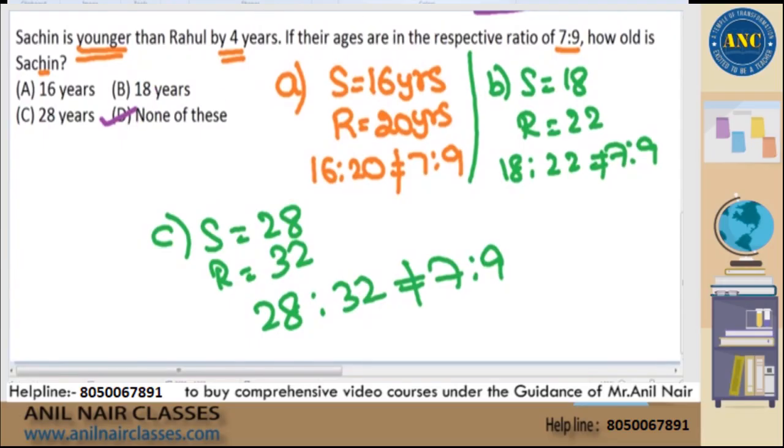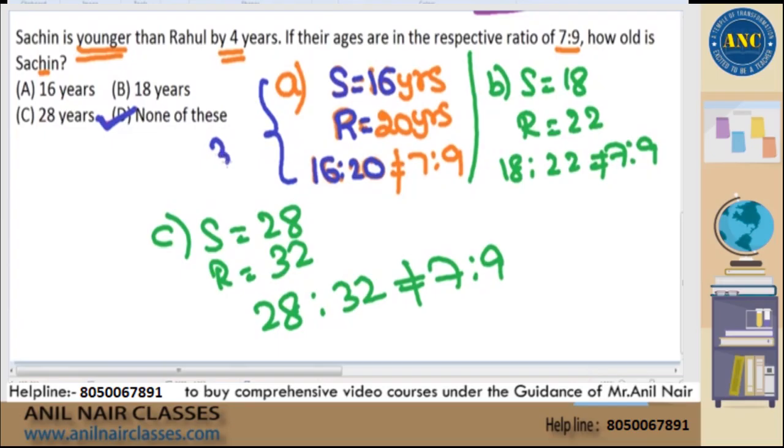Please remember, yesterday also I told in my class of ratios that even if the fourth option is the right answer, that also will not take too much time. Think logically. First option, pick Sachin as 16 years, probably 1 second. Rahul is 4 years more than Sachin, 1 more second. To tell whether 16 is to 20 is 7 is to 9 or not, 1 more second.